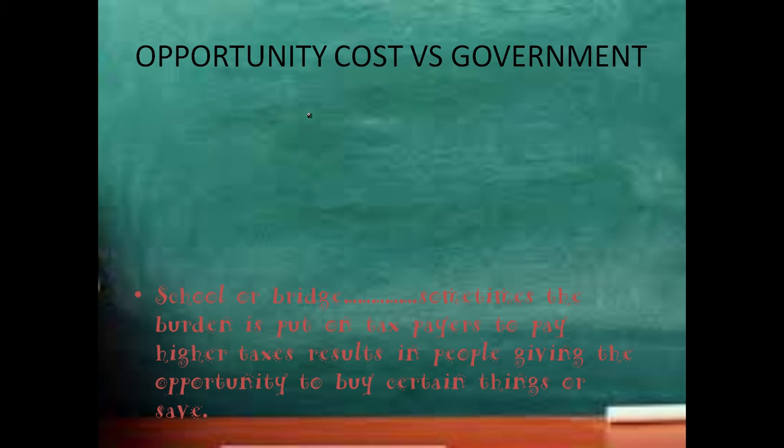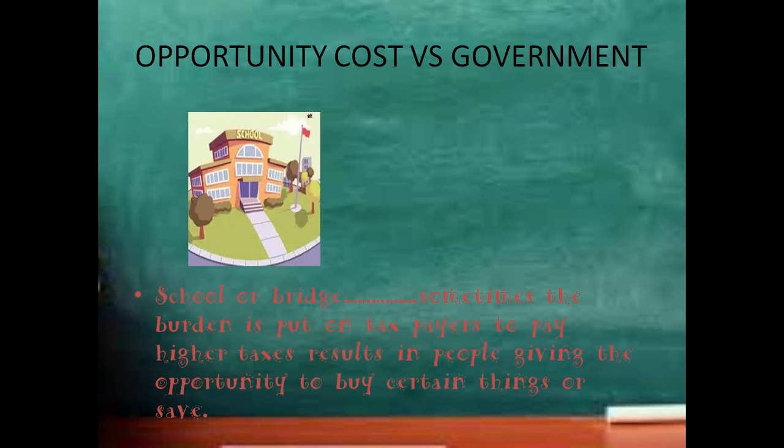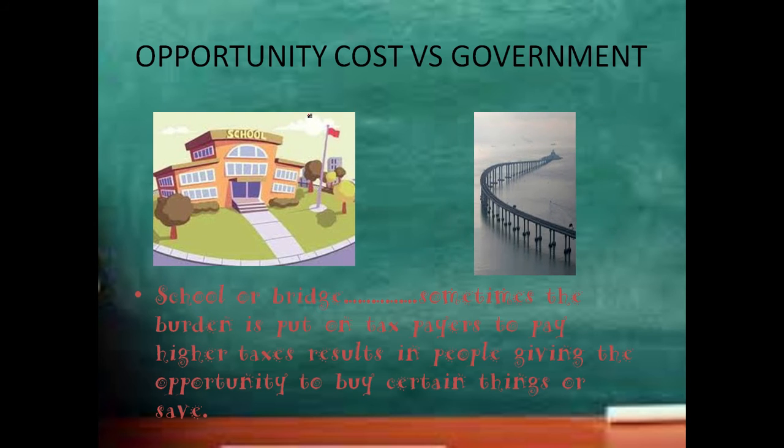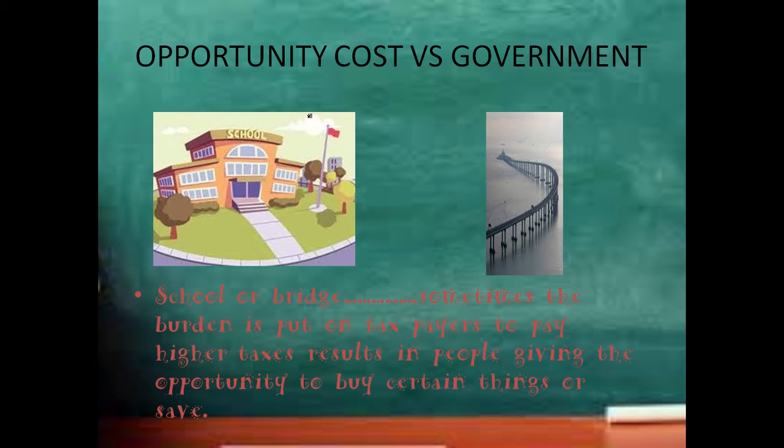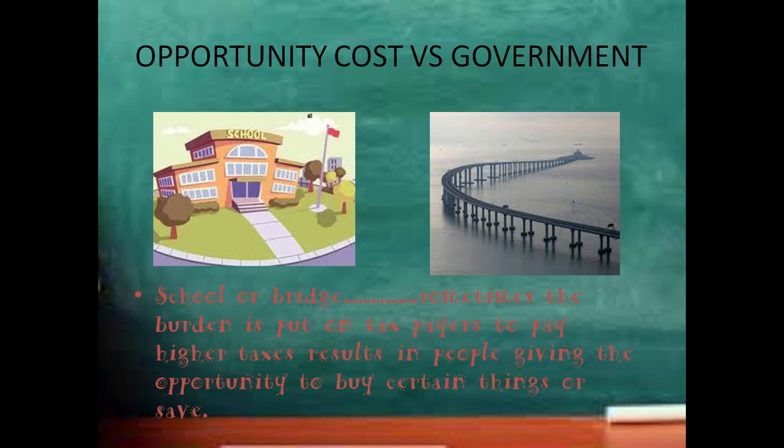Opportunity cost versus government. Even governments will have opportunity cost. School and bridge. One more thing worth noting here is that government will get revenue, and the main revenue is from tax. I'll explain more about taxation in my upcoming videos. For now, the main revenue for government is from tax.